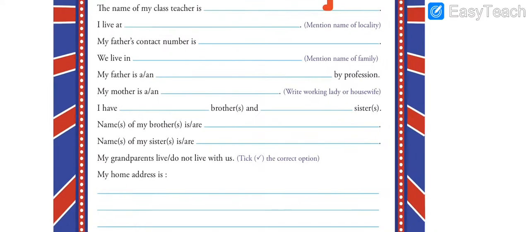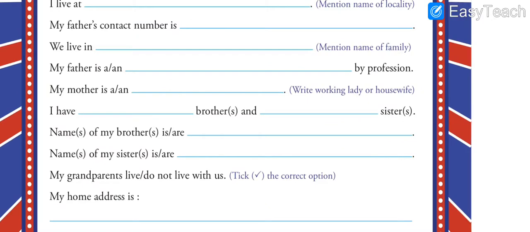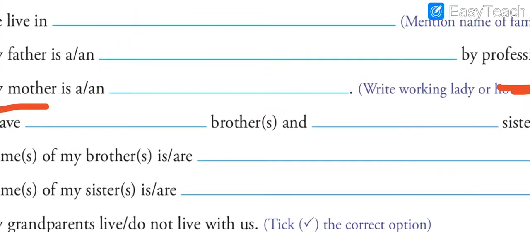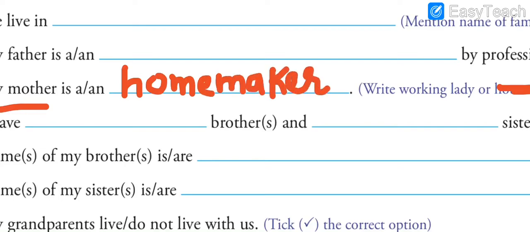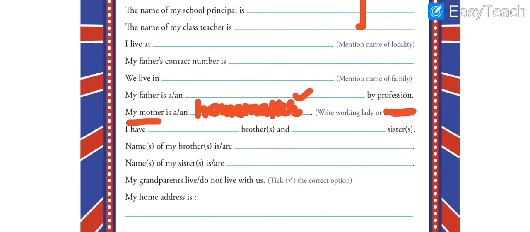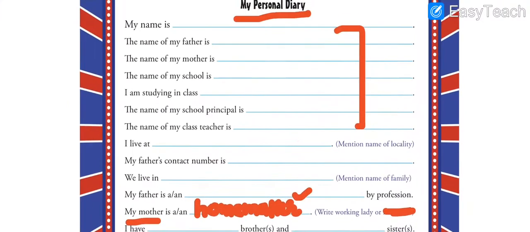I would give you one suggestion, that when they are asking about your mother, if your mother is a housewife, you can always write homemaker instead of housewife. It is much better than the word housewife.